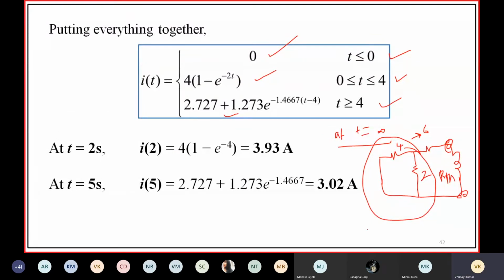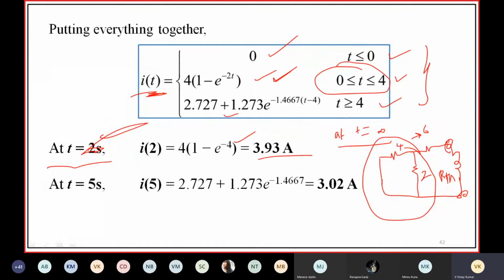If you have to find current at t is equal to 2 seconds, that is available during this interval, so it is 4 into 1 minus e power minus 2 into 2, then you'll get the current. For t is equal to 5 seconds, you have to go for this expression and put t is equal to 5 seconds, and you'll get this current.